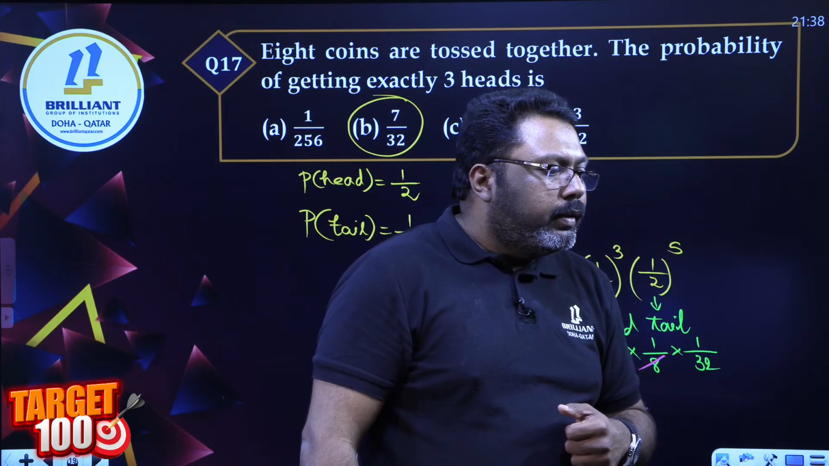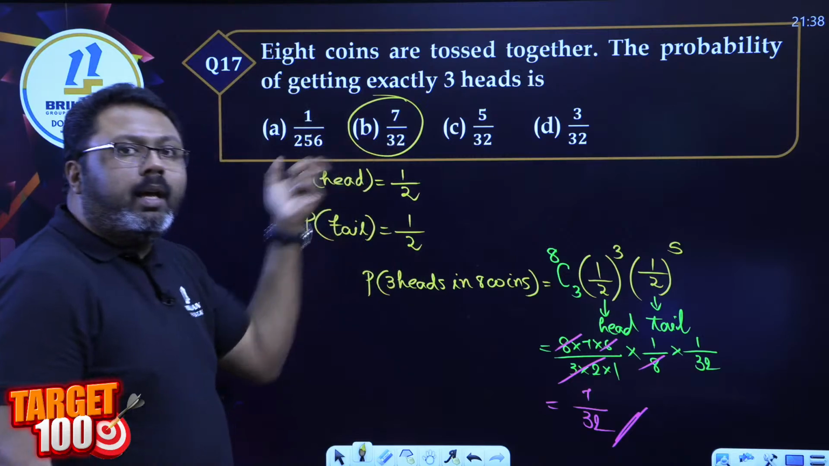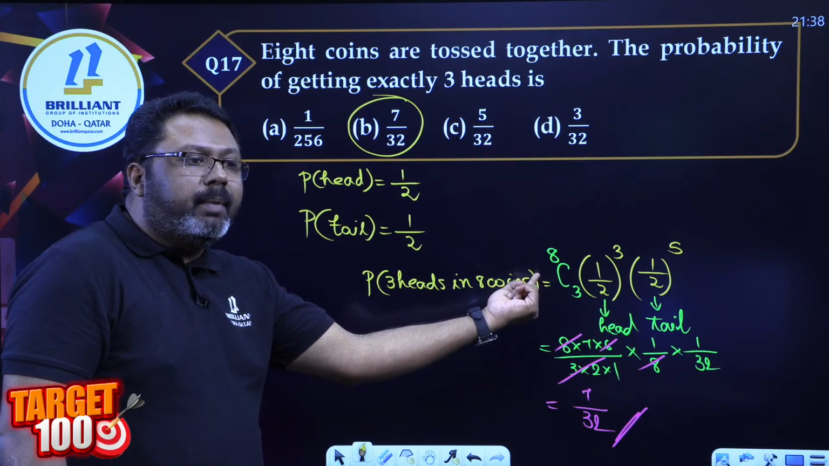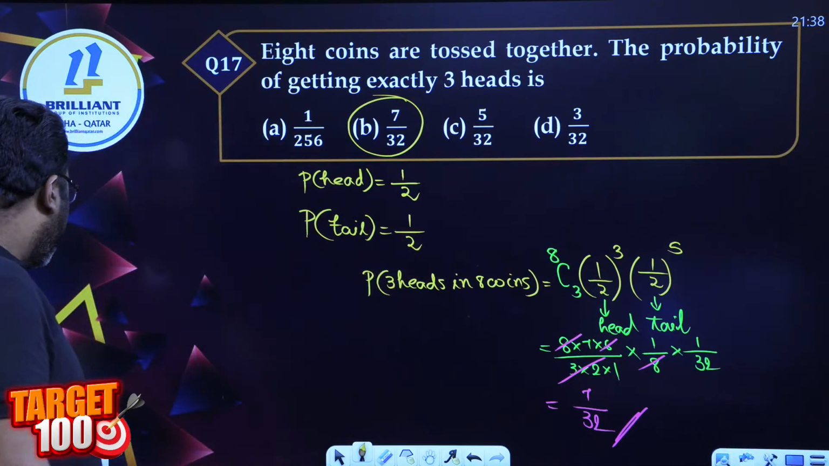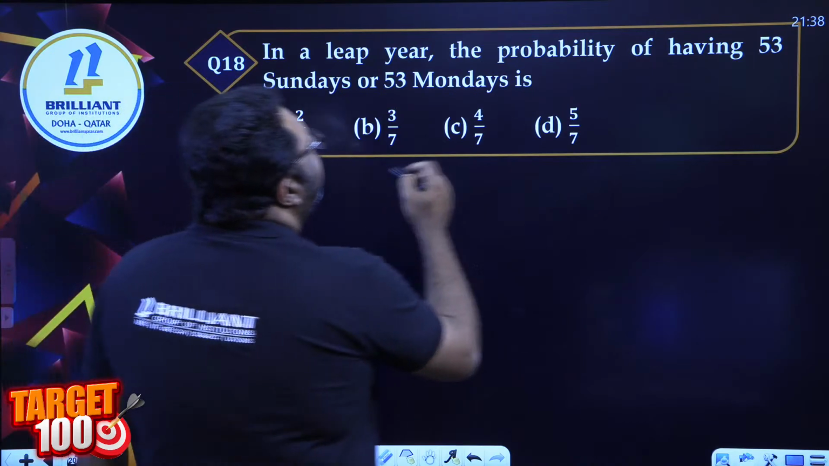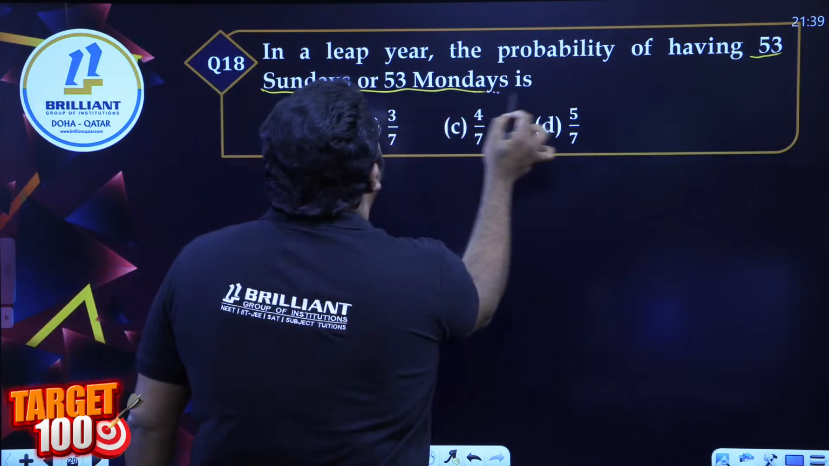Okay, Jawad, Dhruvil, yes, Adin and Faris. 7 by 32. Please remember why 8C3. Okay, the last question in probability. It's actually a very famous question. And please, I want everybody to listen very carefully.